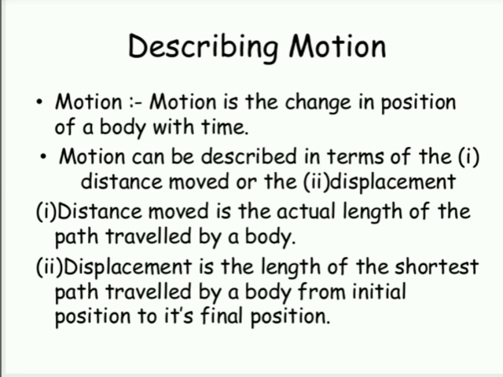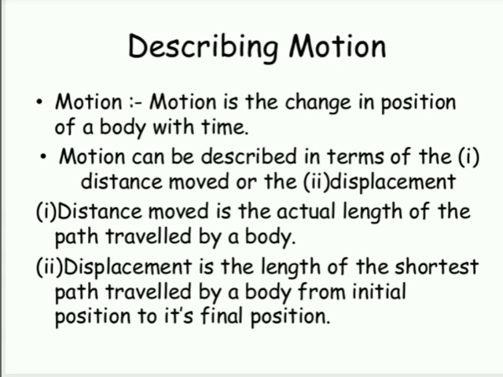These physical quantities can be measured by two specific kinds of quantity, that is vector quantity and scalar quantity. What are scalars? The physical quantity which requires only magnitude to measure it is called a scalar quantity.